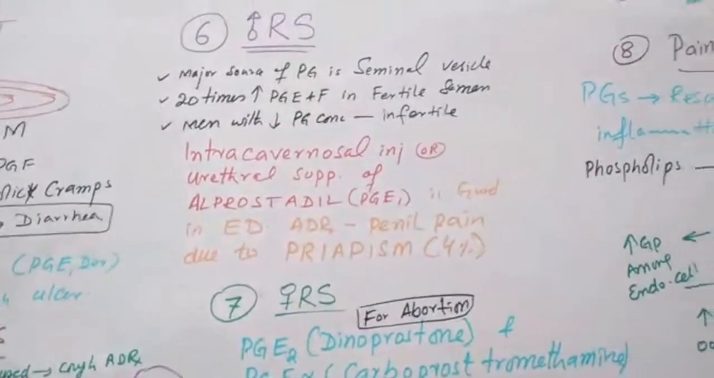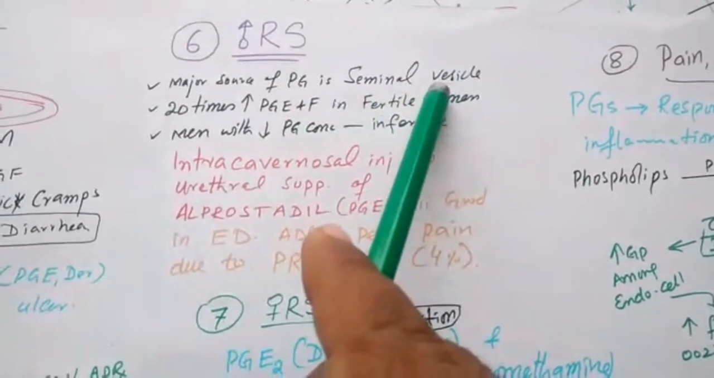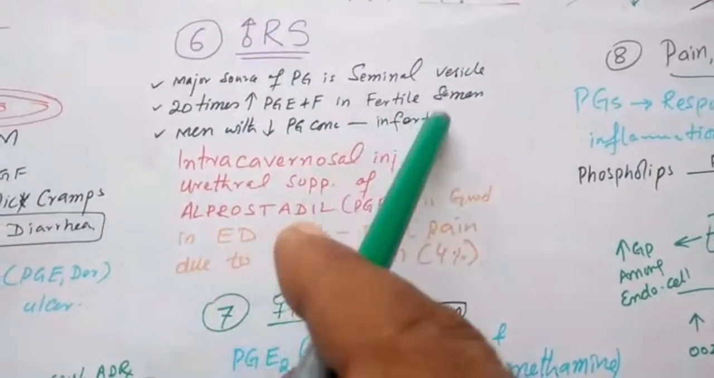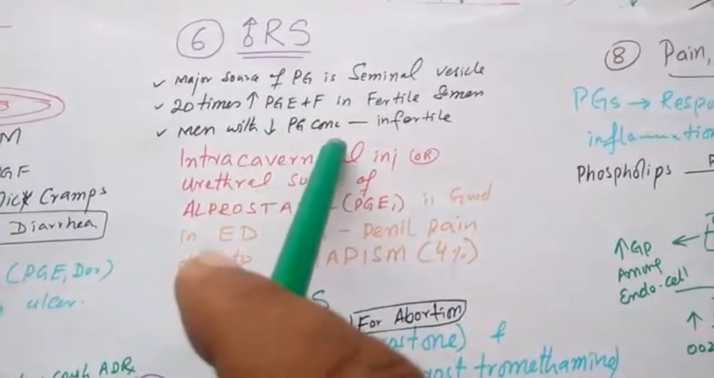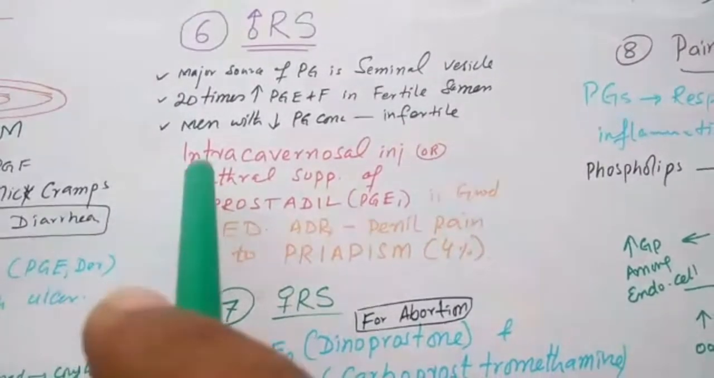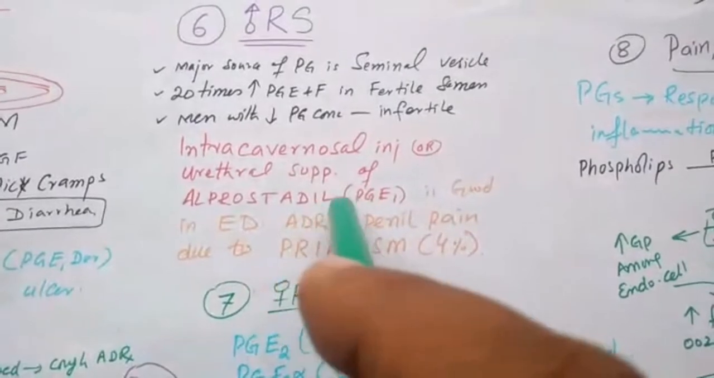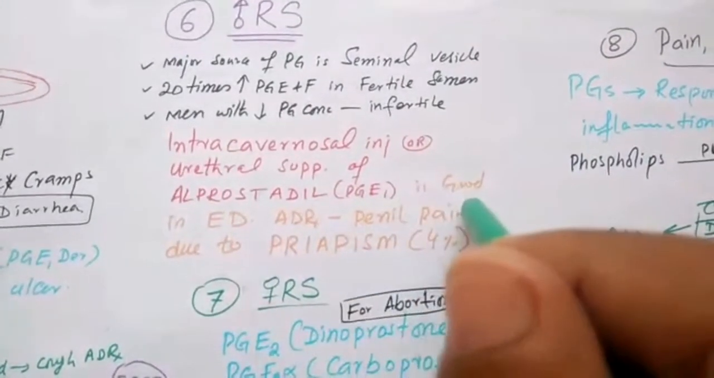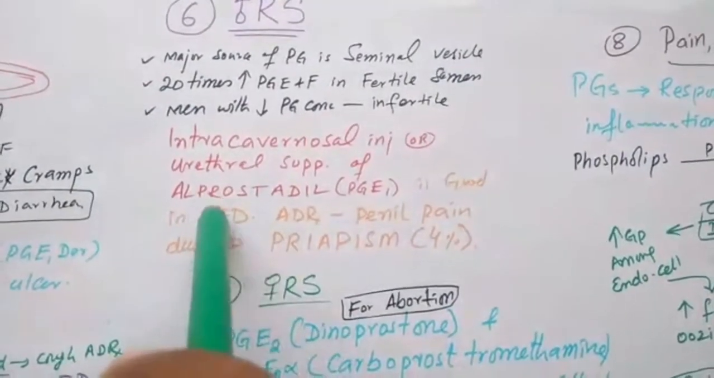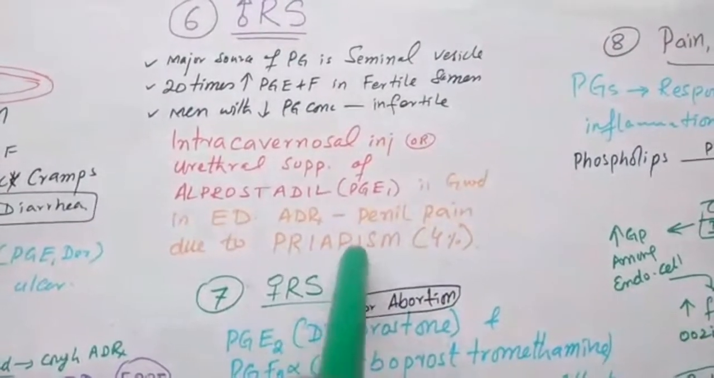Effect on the male reproductive system. The major source of prostaglandin is the seminal vesicle. Twenty times increased PGE and F are found in fertile semen. Men with decreased prostaglandin concentration are infertile. Intracavernosal injection or urethral suppository of alprostadil, which is PGE1, is very helpful in the treatment of erectile dysfunction. But its side effect is penile pain, and this is due to priapism, and priapism occurs in 4%